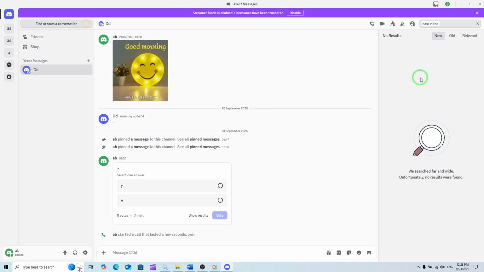This simple search filter is especially handy if you're in large servers where media tends to get buried quickly under new messages. And that's all there is to it. By using the search bar with the has:video command, you can instantly filter and view all shared videos in any chat or channel across Discord. It's a quick trick, but once you get used to it, you'll find yourself using it all the time.